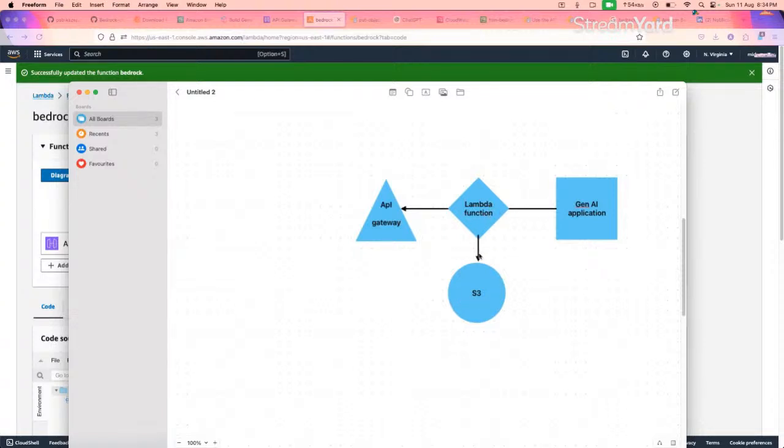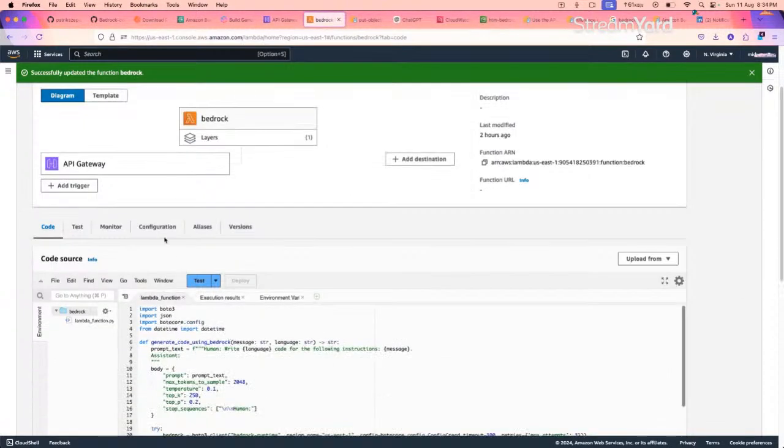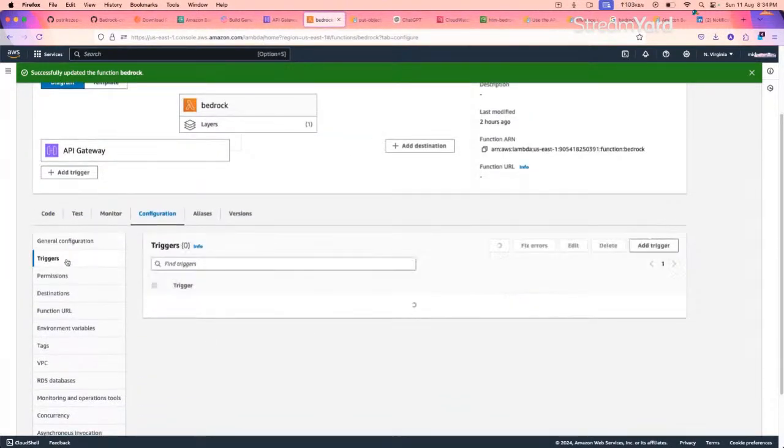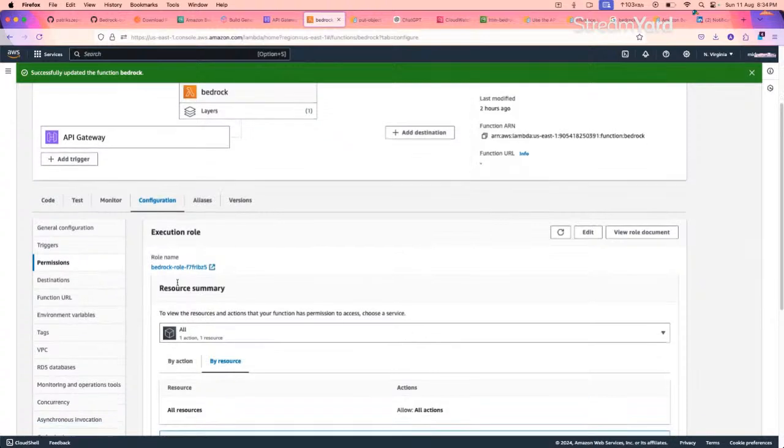So the lambda function needs permission to perform this particular action to save the data into S3. For this, it has a role. In this case, here is the role. So for simplicity and for this lecture, I have given this particular IAM role full access, but we shouldn't do that in an ideal scenario. We should follow the least privilege principle.